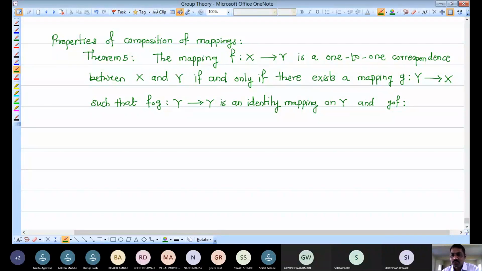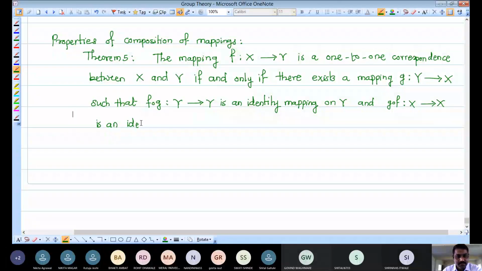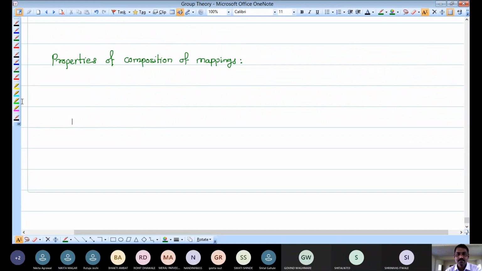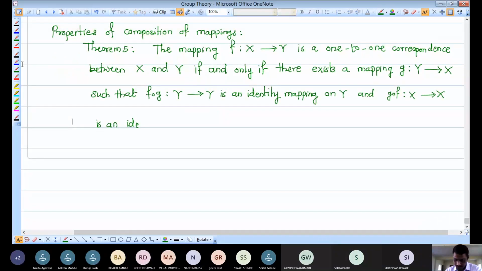And the other mapping, G composition F: F we take first, so F is defined from X to Y, so its first set is X, and this mapping takes elements of X to X. G composition F from X to X is an identity mapping on which set?